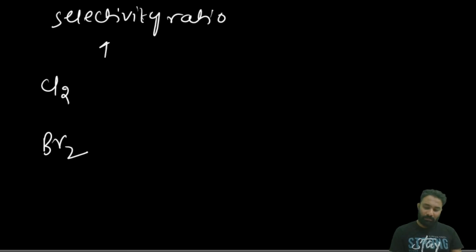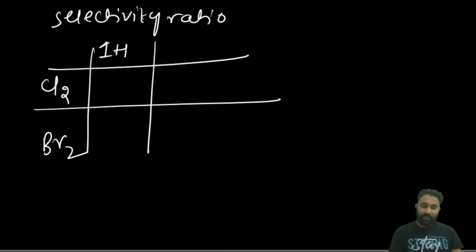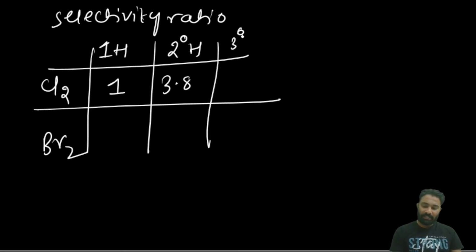We have to decide on the basis of selectivity ratio. What is the selectivity ratio? Now the selectivity ratio of the halogens, first Cl2 and Br2. If it replaces the 1 degree hydrogen, it is 1. If it replaces the 2 degree hydrogen, it is 3.8. If it replaces the 3 degree hydrogen, it is 5.